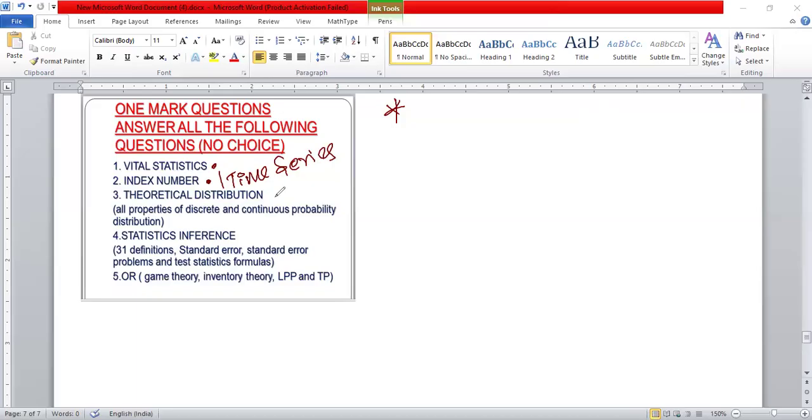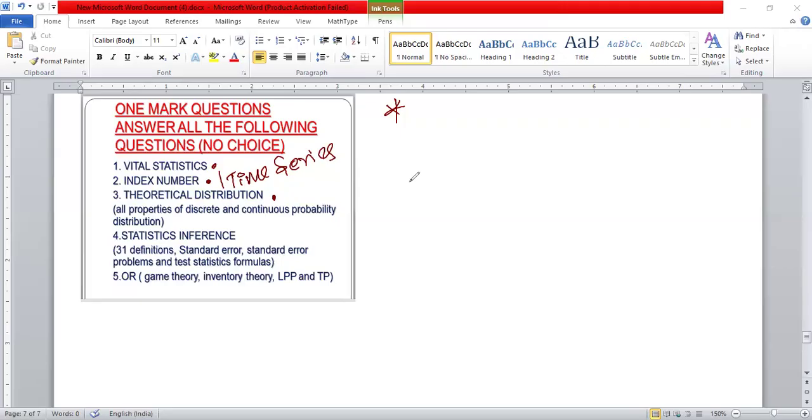And come to theoretical distribution. When you answer theoretical distribution, you should know a minimum of 8 probability distribution properties compulsorily. You can study for theoretical 1 mark, even 2 mark also, it is very helpful. In theoretical distribution we have two types of distributions. Number one, discrete: Bernoulli distribution, binomial distribution, Poisson distribution, and hypergeometric distribution.